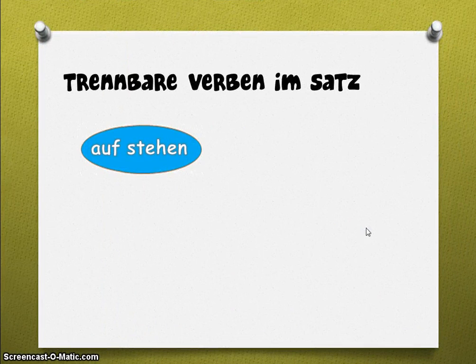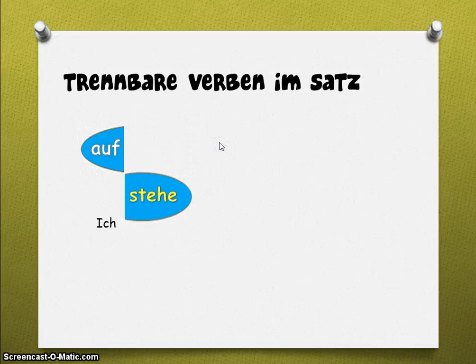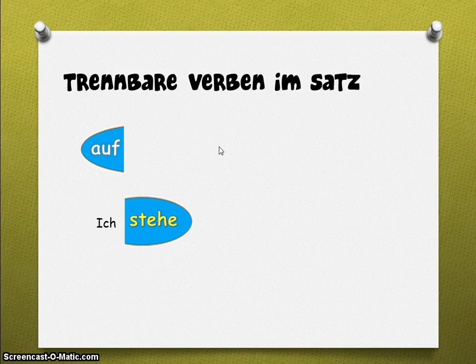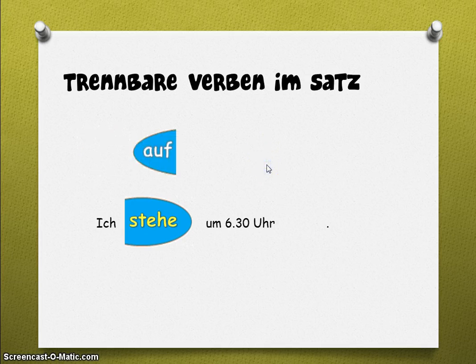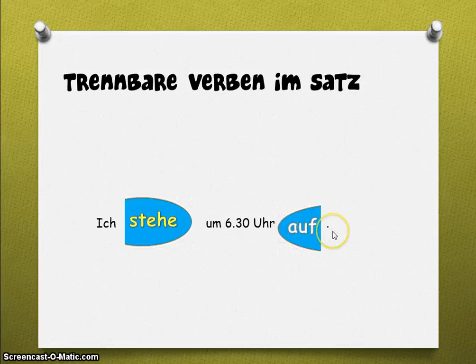All right, our first example, aufstehen. Let's say the sentence, I get up at 6:30. So, ich. Now we know that this is our verb, and we have learned previously that the verb has to be in second position. So this here needs to be in second position. So let's put it in second position and conjugate it. Ich stehe um 6:30 Uhr auf. And as you can see, our prefix has to go at the end of the sentence.